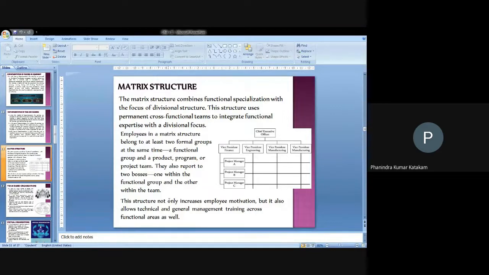That's why this matrix form of organization is also implemented in modern organizations, because they need to integrate the functional areas with the divisional areas. The functional areas will be this, and the divisional areas will be this, because they are involved in multiple processes. This company is involved in multiple processes. That's why they need to be integrated with both areas, and modern organizations are effectively using all these things.